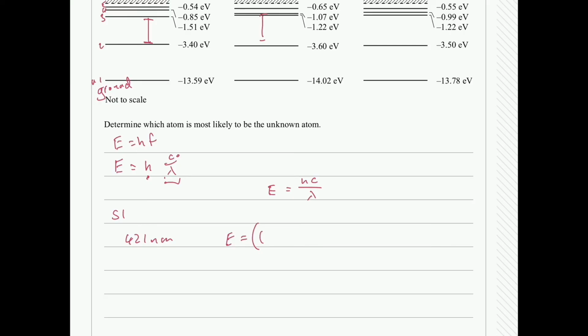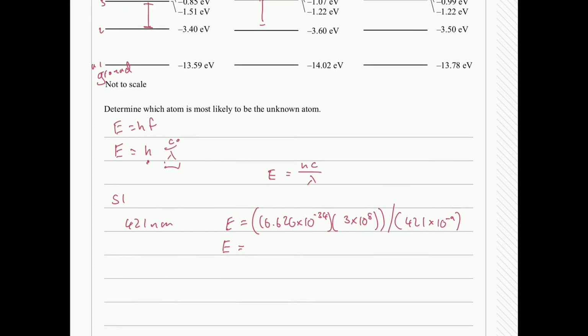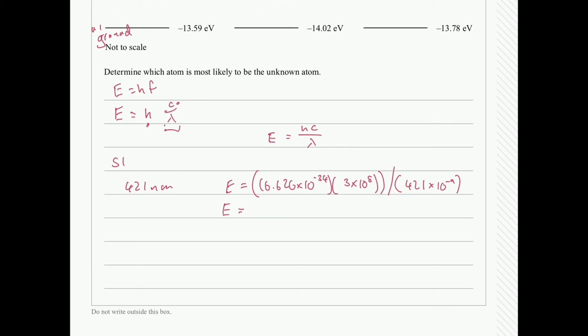So inside, Planck's constant, 6.626 times 10 to the negative 34 multiplied by our speed of light, 3 times 10 to the 8, all divided by our wavelength. Now remember, our wavelength is 421 nanometers, but to convert it to meters, we times it by 10 to the negative 9. There's a conversion table in your workbook or your formula book. So you will be able to get that information there and practice using that.